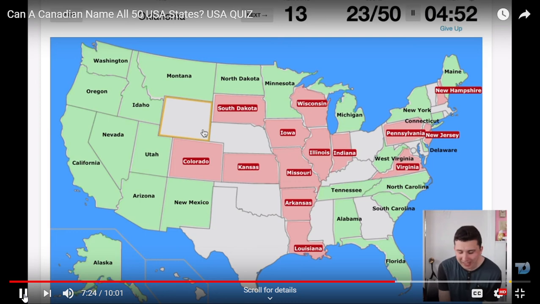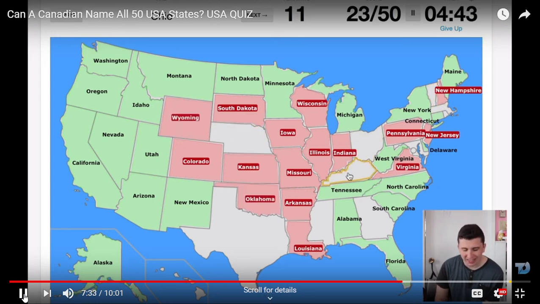Oh, what is that place? What is that? Honestly, I swear that was Colorado. Oklahoma, that's under there. Wyoming. Wyoming is like the least, that's what that was. Ohio is right in the...